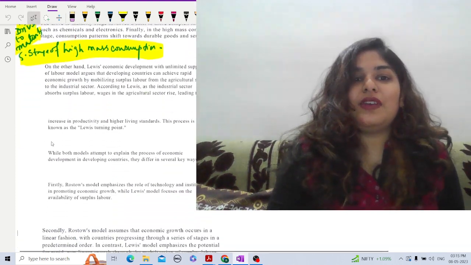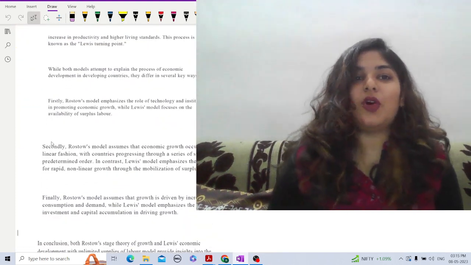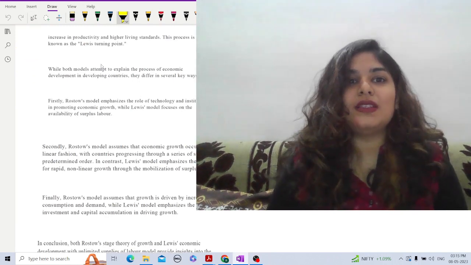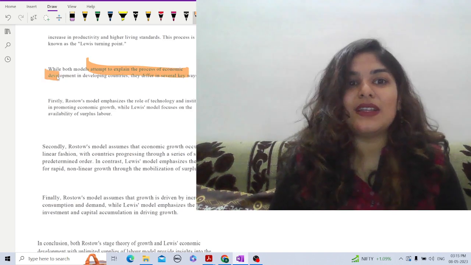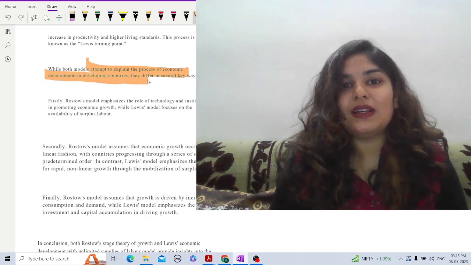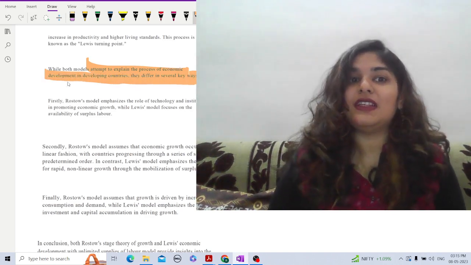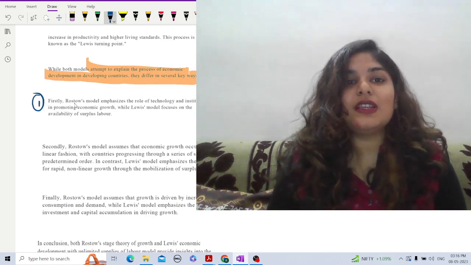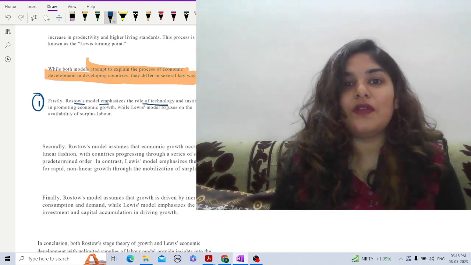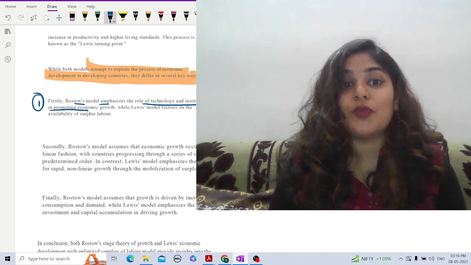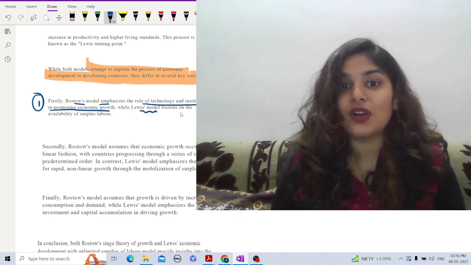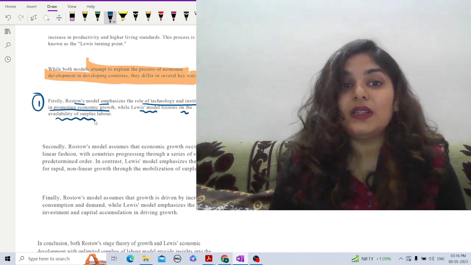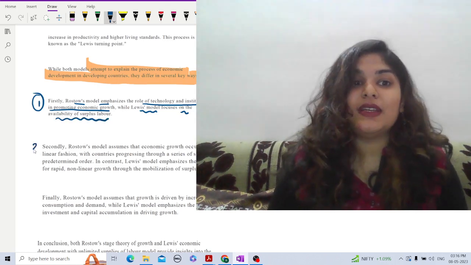Now, both models attempt to explain the process of economic development in developing countries but differ in several key ways. What is the first difference? Firstly, Rostow's model emphasizes the role of technology and institutions in promoting economic growth, while Lewis' model focuses on the availability of surplus labor.